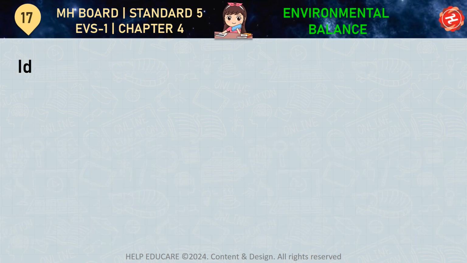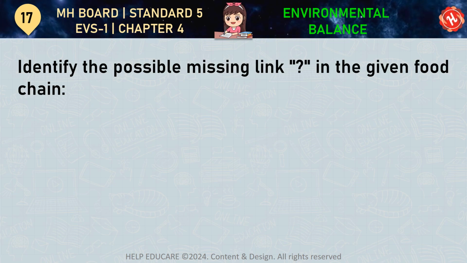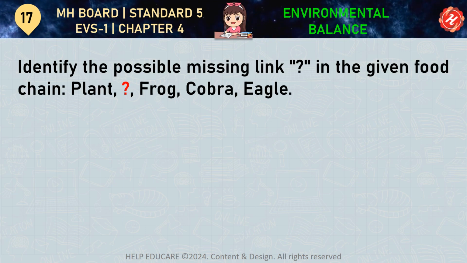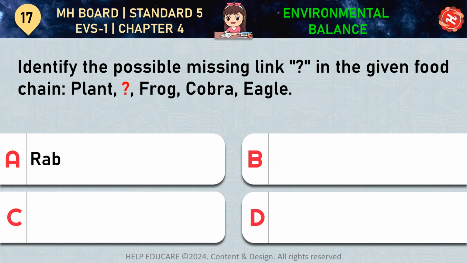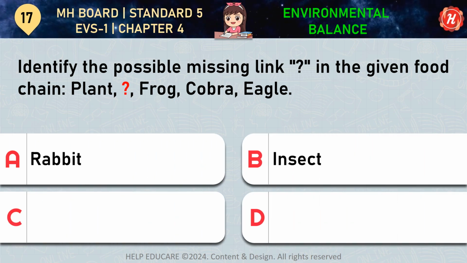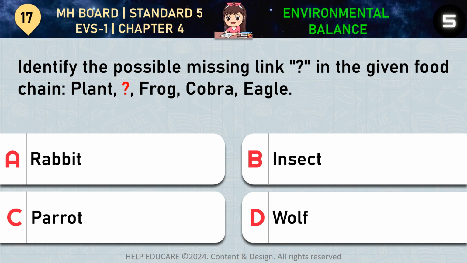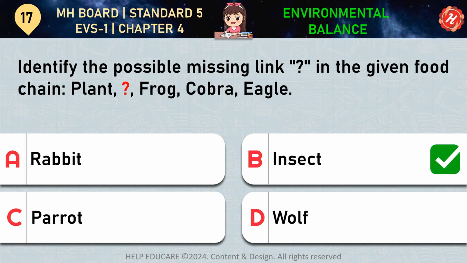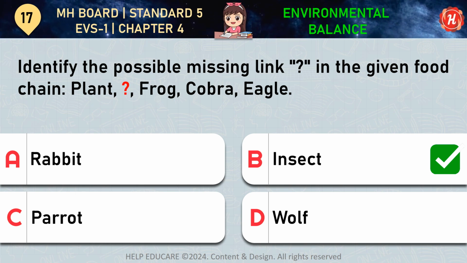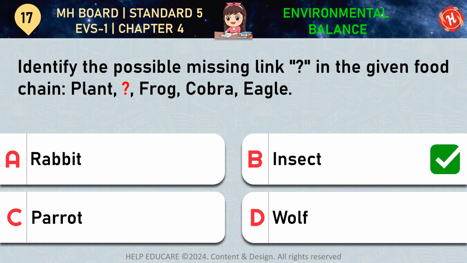Question number 17. Identify the possible missing link in the given food chain. Your options are A. Rabbit, B. Insect, C. Parrot, D. Wolf. Correct answer is option B. Insect. In this food chain, eagles eat cobra, cobra eats frog, frog eats insects, and insects eat plant.